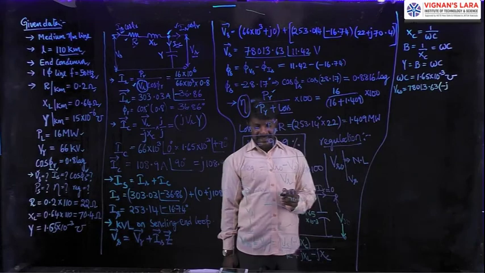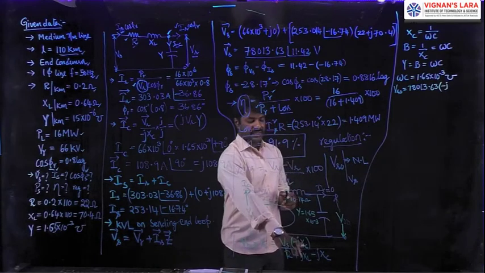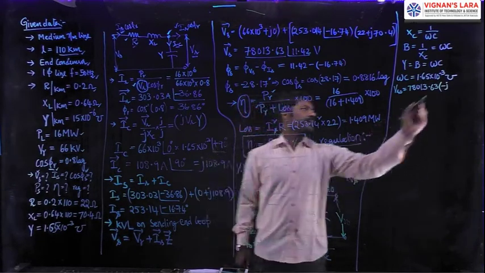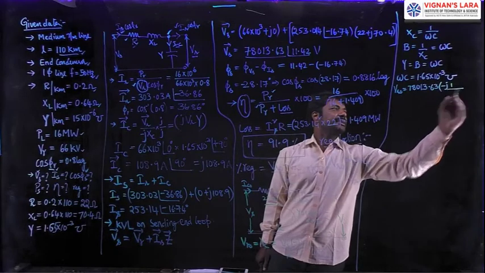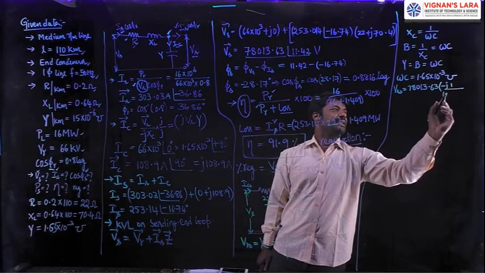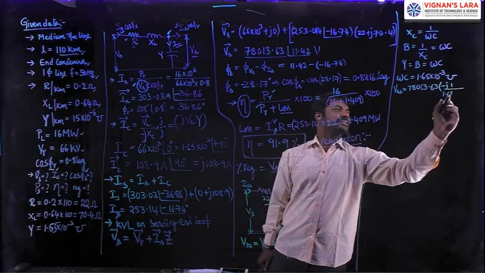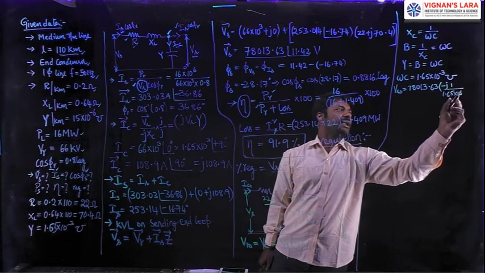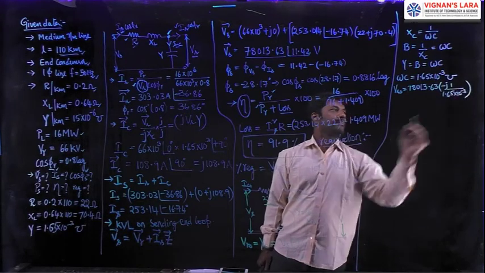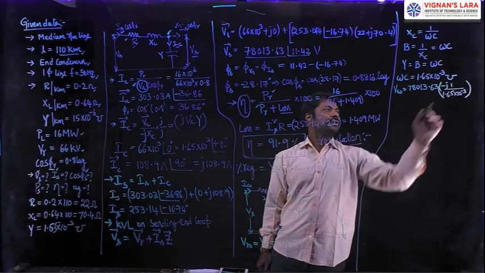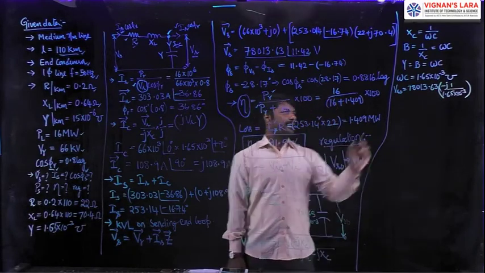What is Xc? Xc is 1 by omega C. What is omega C in our calculation? It is 1.65 into 10 power minus 3. This is the product value, called the numerator, divided by